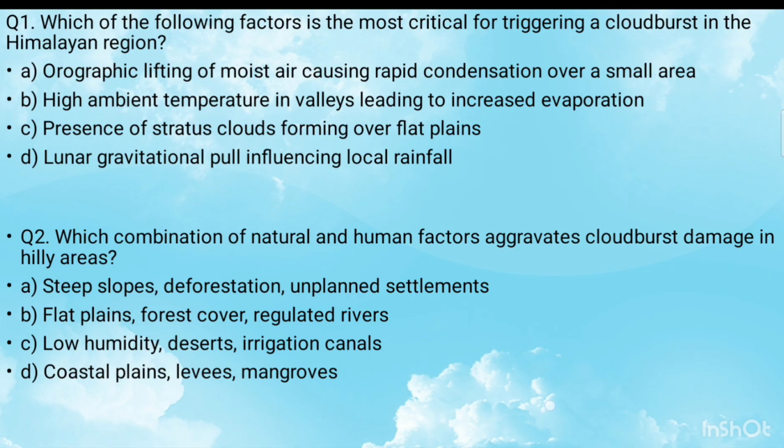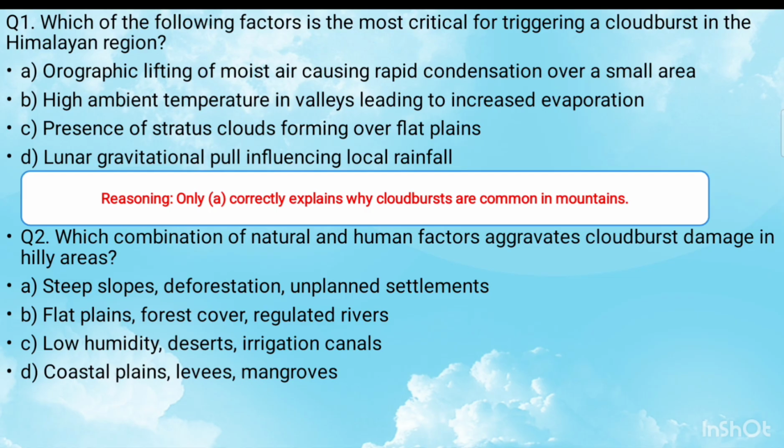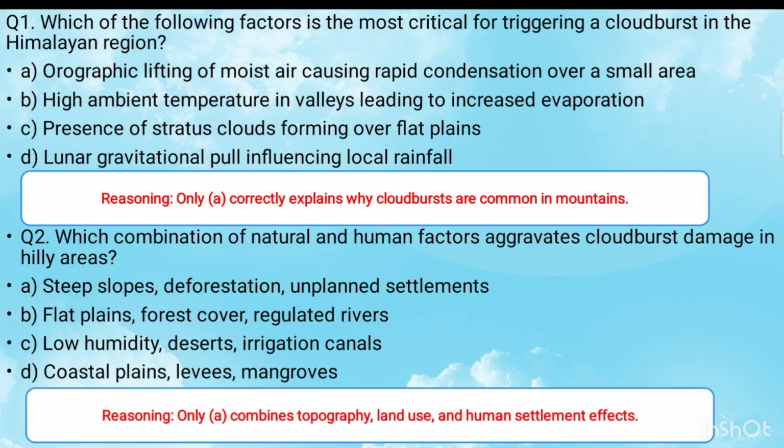So the right answer is option A. Why option A? Because orographic lifting of moist air that causes rapid condensation over a small area is the reason for cloudburst. Second, which combination of natural and human factors aggravates cloudburst damage in hilly areas? The answer is steep slopes, deforestation, unplanned settlement.